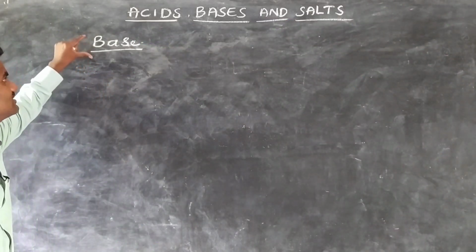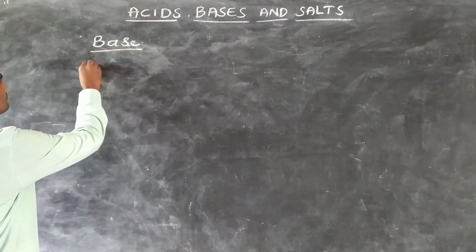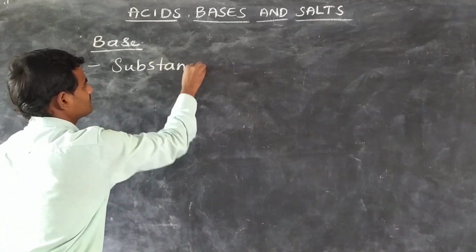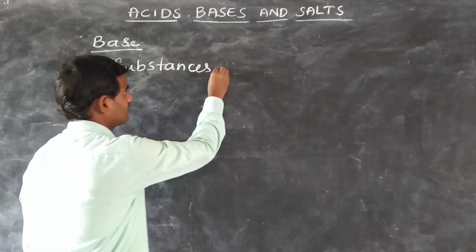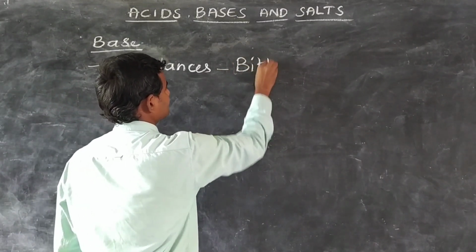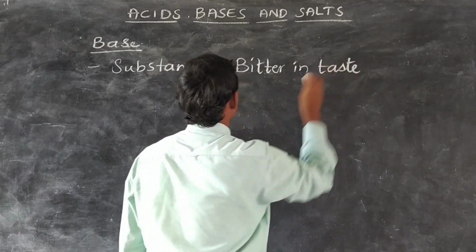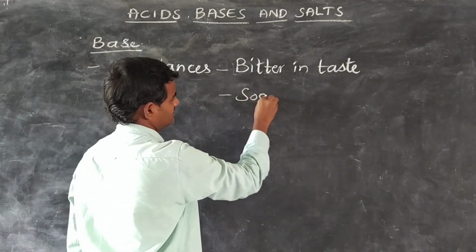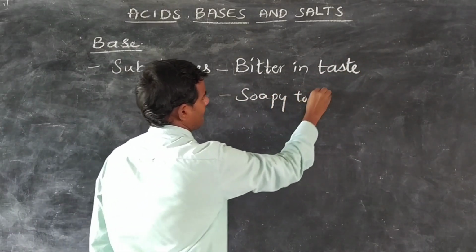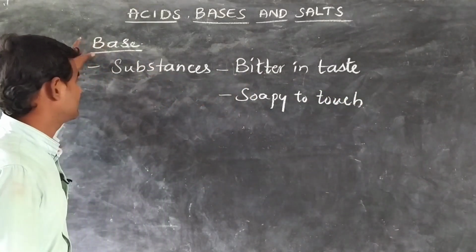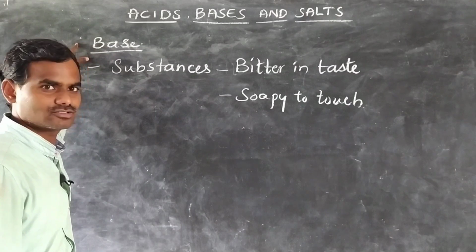And next one is base. Bases are substances which are bitter in taste and soapy to touch. Based on these two properties we can identify whether it is a base or not.